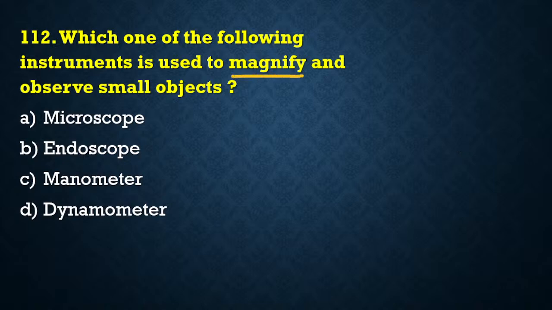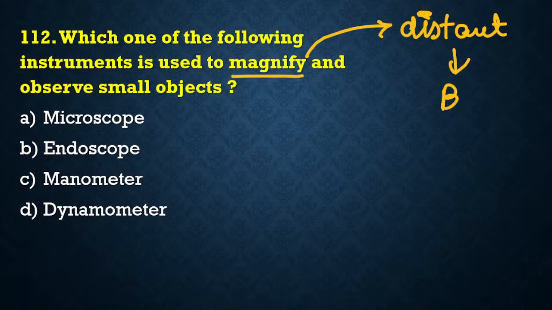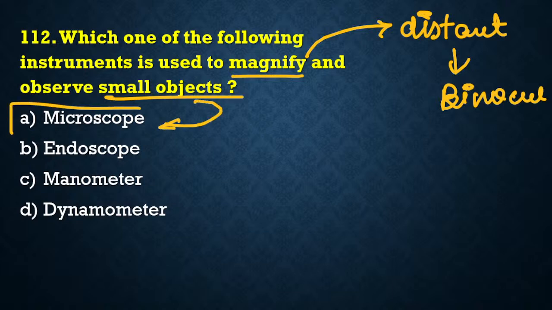Again the term given is magnify. I told you, you will see the term magnify twice. One, it is for distant objects. If it is for distant objects, then you will say binoculars. But if it is for small objects, then you will say microscope. In this condition, we'll be saying microscope.